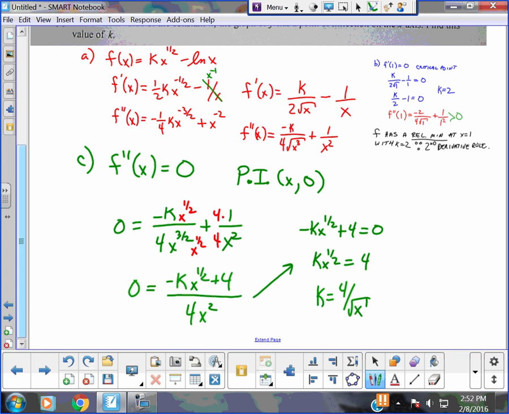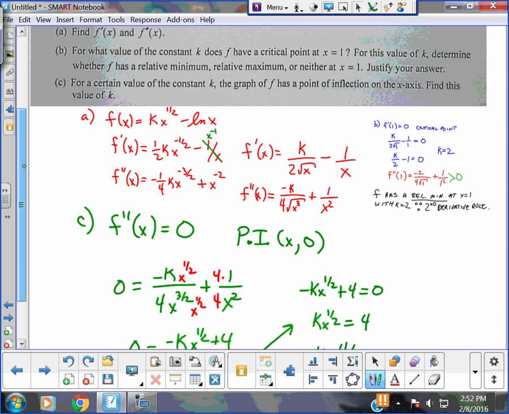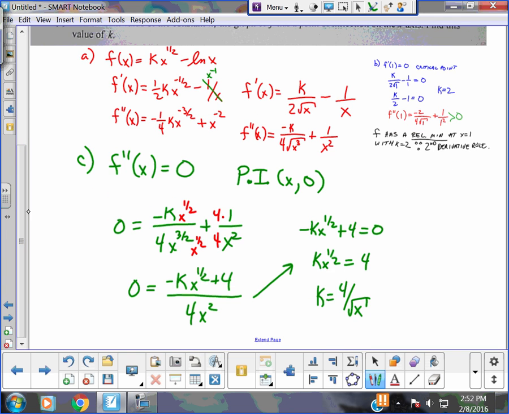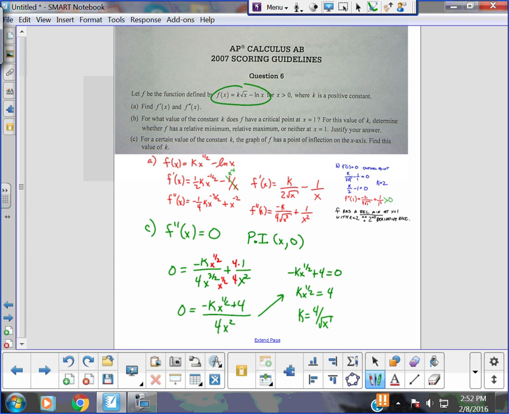So now we have k, all right? But we want the actual value of this. So, what else do we know? Well, I know that's the value of k. I also know that I have a point of inflection, because I have two variables there, k and x. So what do I know? When I plug in x, what's y? 0. So I have to go back, and if I go full screen for a second, I know when I plug in x, I get 0.